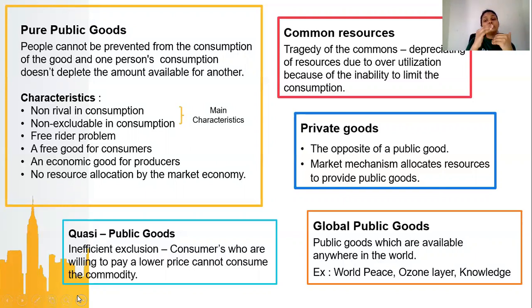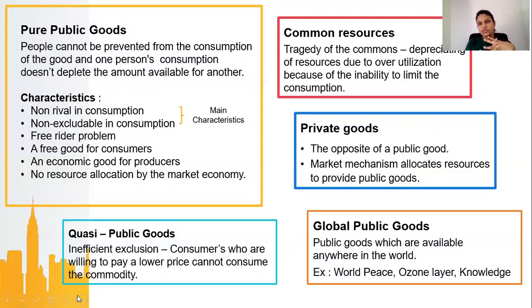Consumers who are willing to pay a lower price are not allowed to consume the commodity because they are not paying the price demanded by the market. This is what you call inefficient exclusion. They are willing to pay, but not the amount demanded by the market.